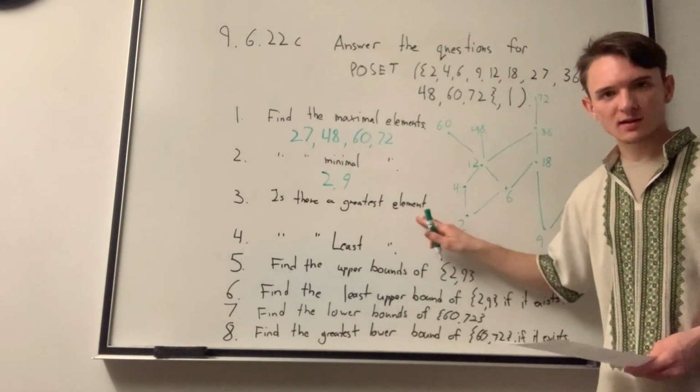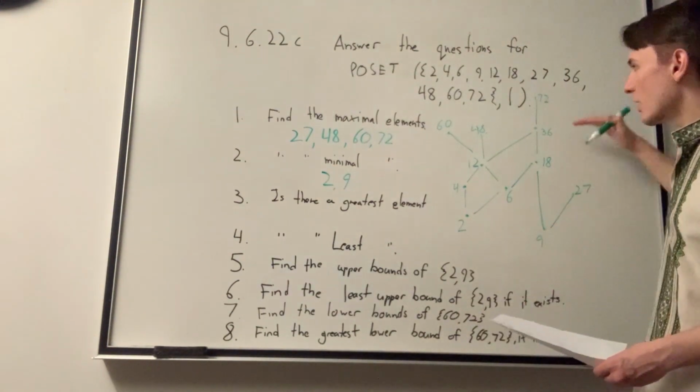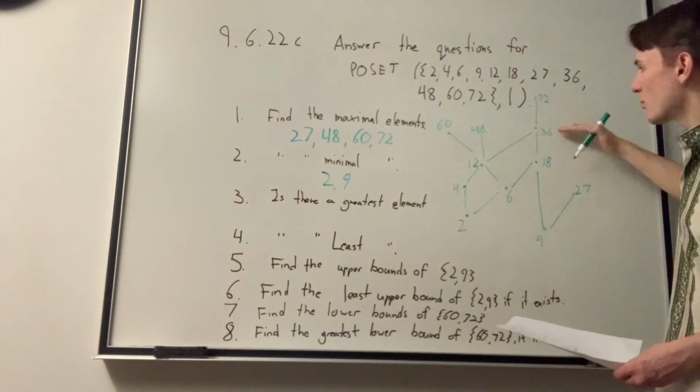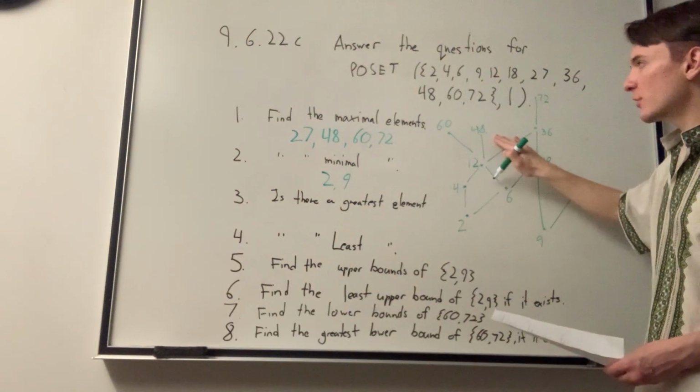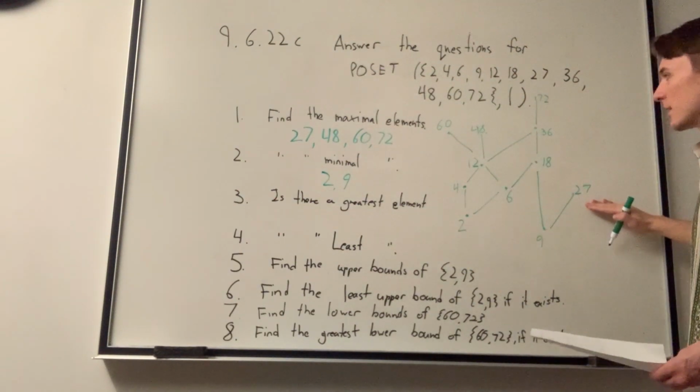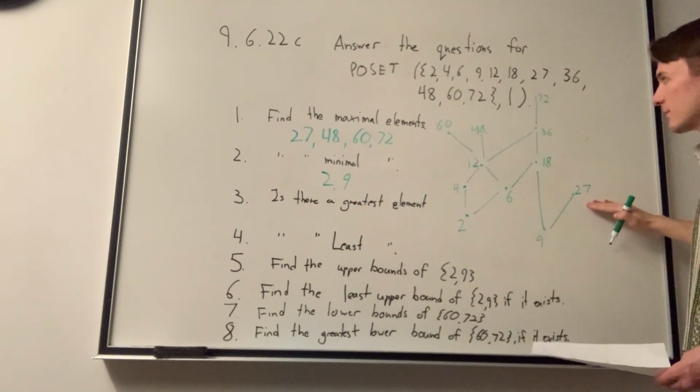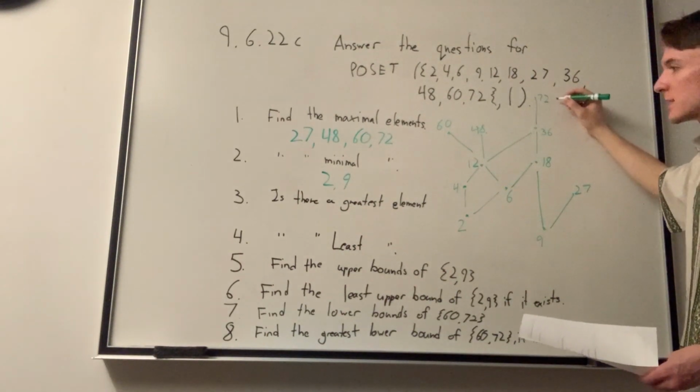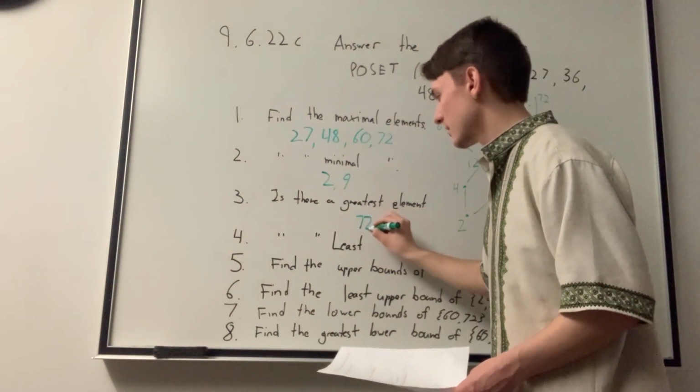Is there a greatest element? And the answer is yes. There's only one element at the very top, right? It is one level above 60 and 48, and it is 3 levels above 27. So 72 is our greatest element.